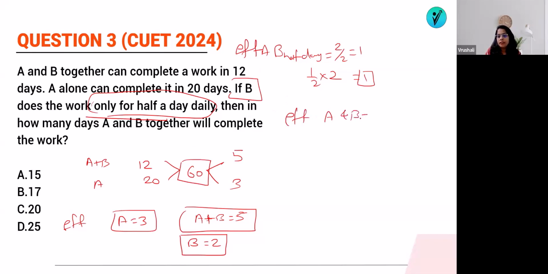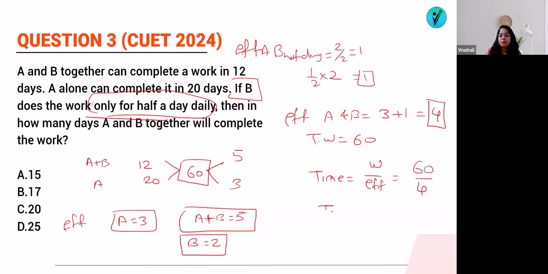So now what is the efficiency of A and B? Efficiency of A is 3 and B is 1, because B is working for half a day only. So efficiency is 4 and total work is equal to 60. So how much time will be required? Time required is work upon efficiency. That means 60 upon 4. So time required will be equal to 15 days. So if A and B together are working and B is working for only half a day, they will require 15 days to complete the work.